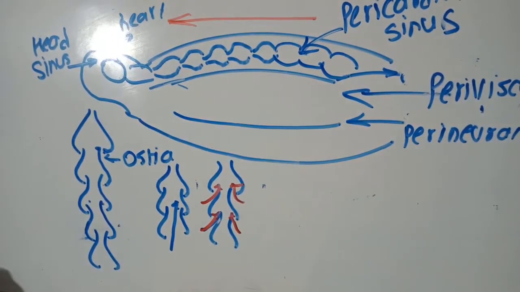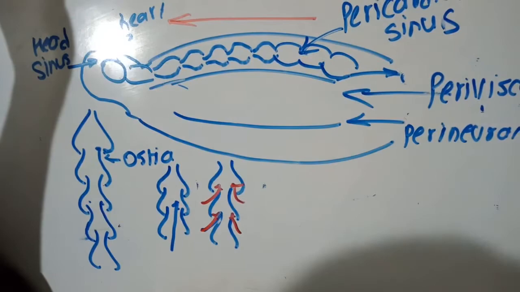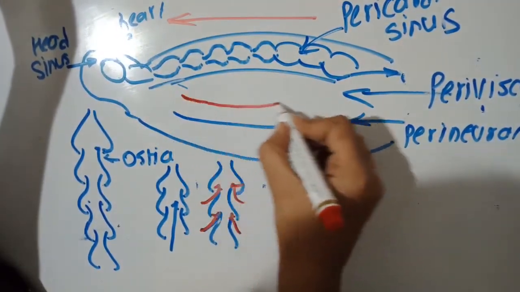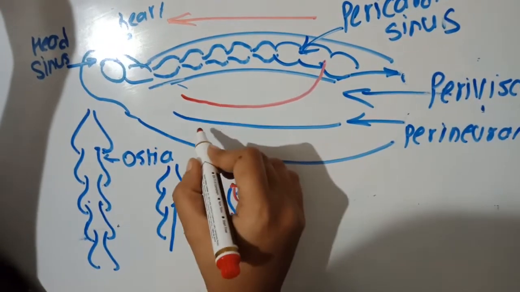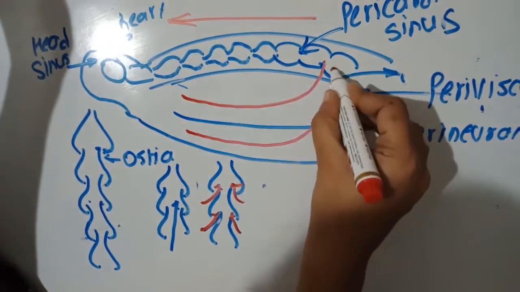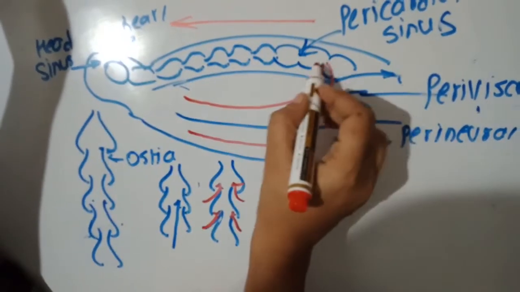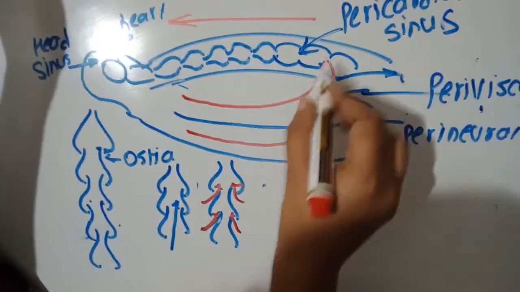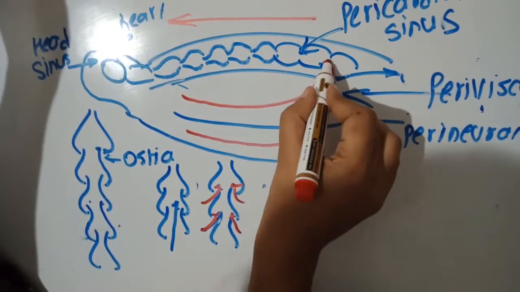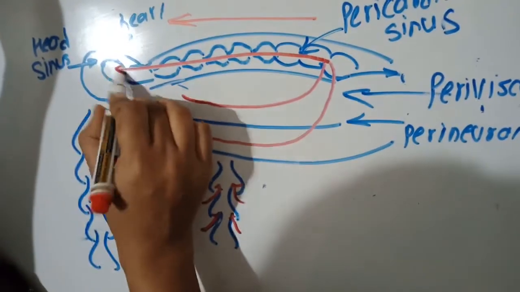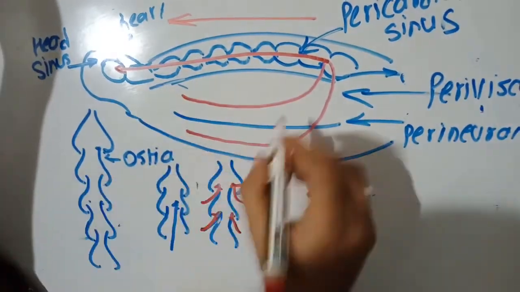So we'll see now what happens when the heart chambers are relaxed. If you see, all the fluid is passing from the sinuses into the heart chamber. Then when these heart chambers get filled, it is freely flowing. Now the blood will flow from posterior to anterior position, it will go to your heart.